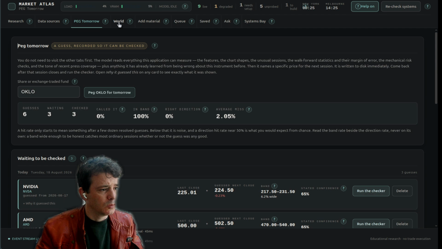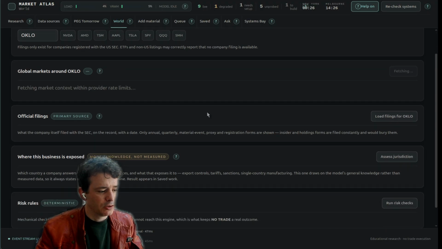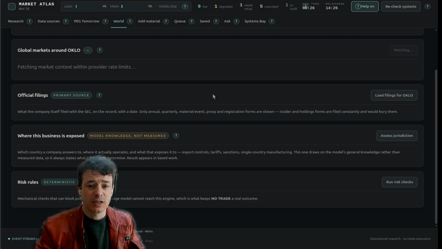So if I go into, say, NVIDIA, or sorry, I just ran Oklo, right? So Oklo, it's now going to fetch other information. It checks news sources. It uses GDELT, which is an online repository that Google is also sponsoring to share data from around the world.